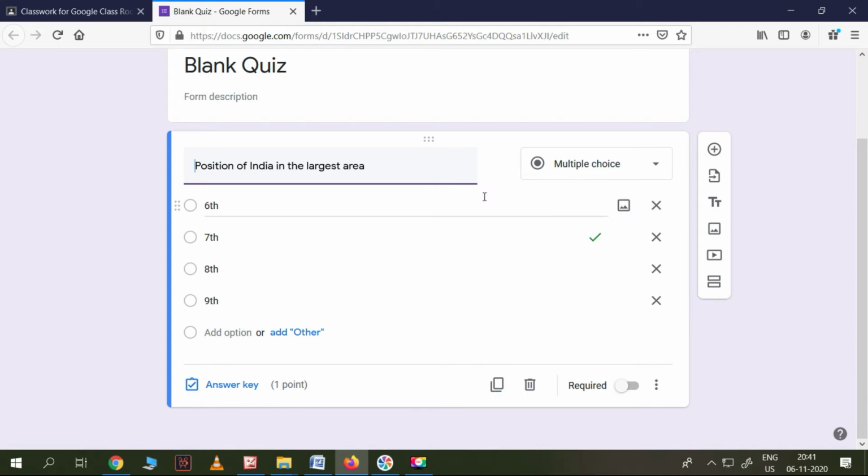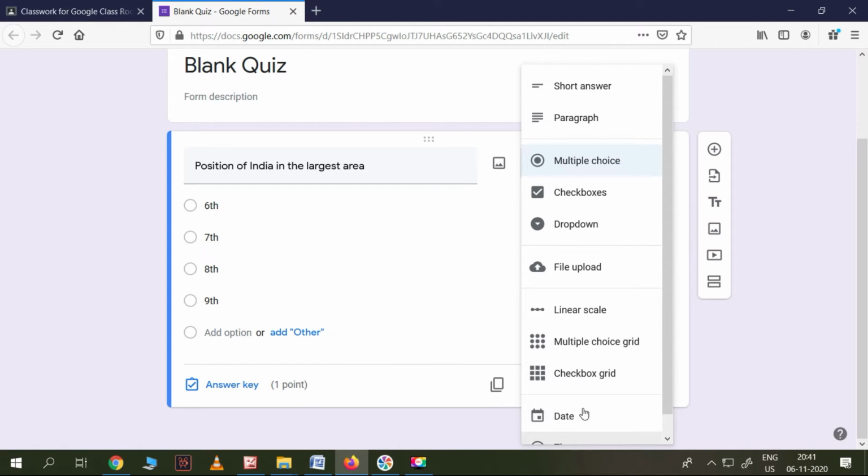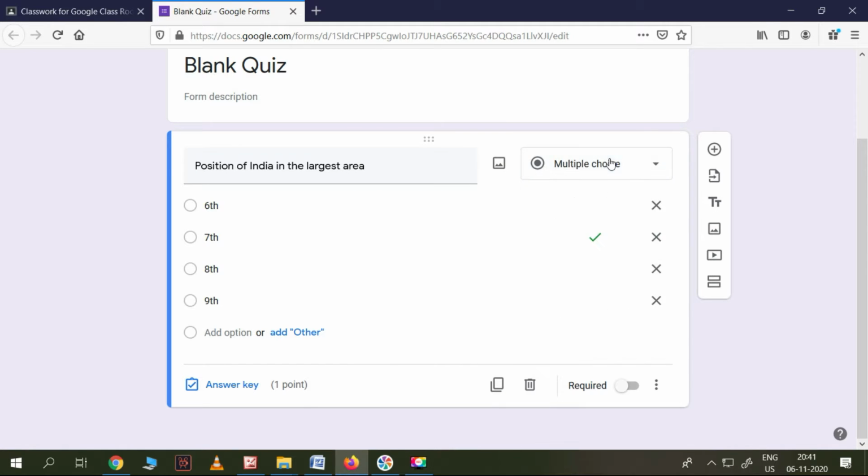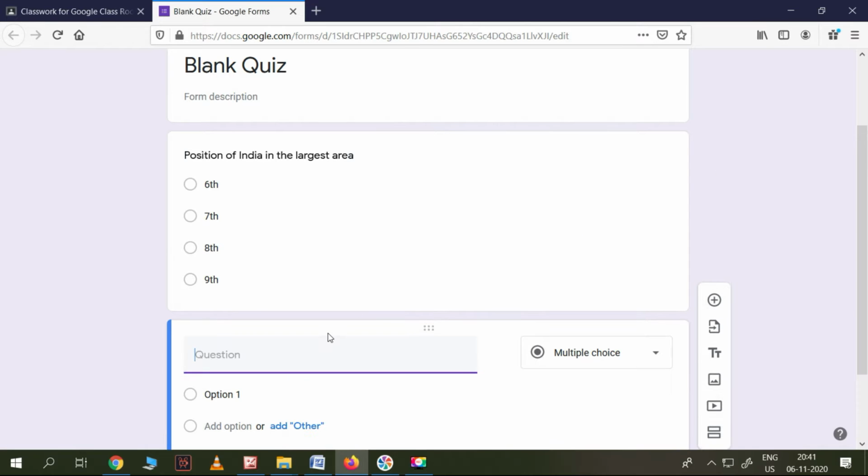I want to create one more question. There are so many question types available, but multiple choice questions are very easy for us to evaluate, so we can definitely go for it. The second question is: Pakistan is on which side of India?